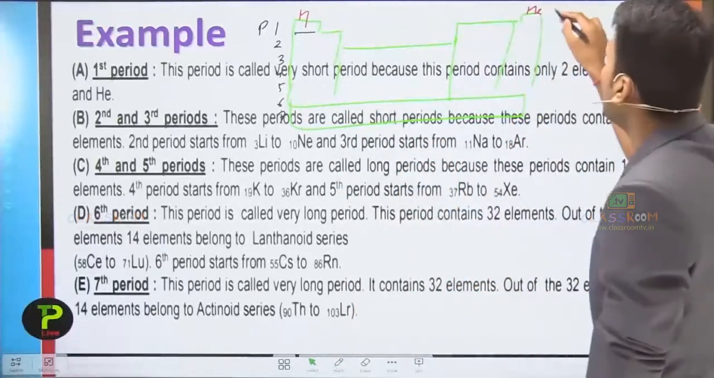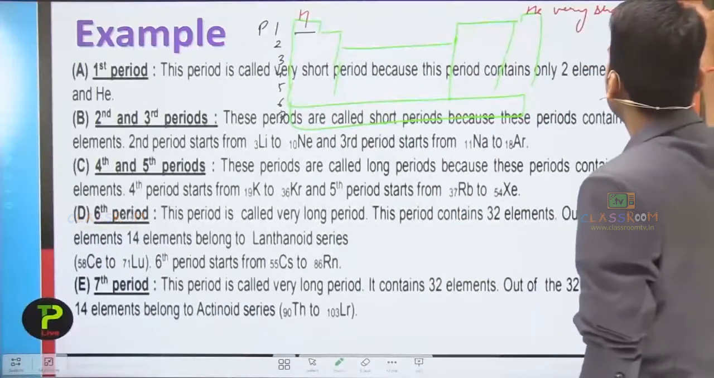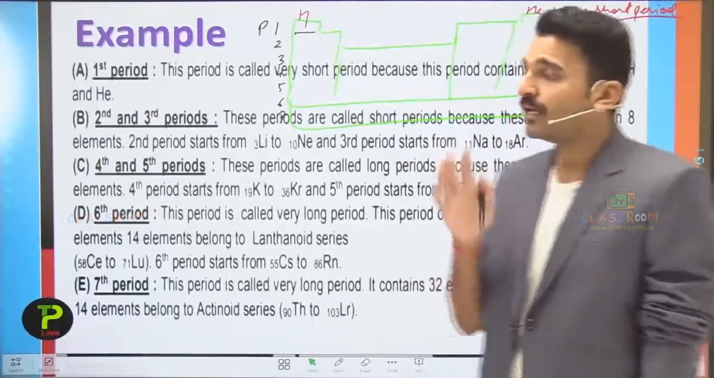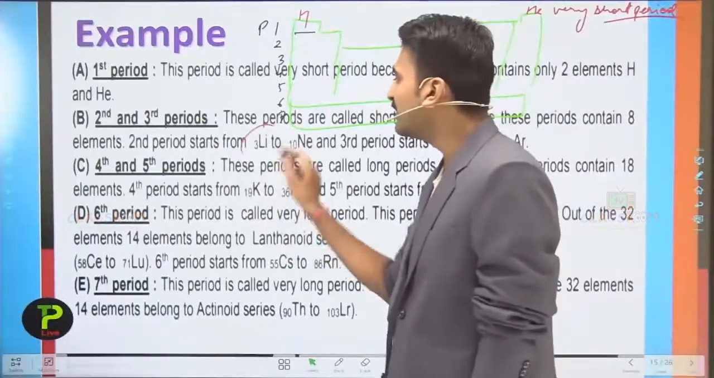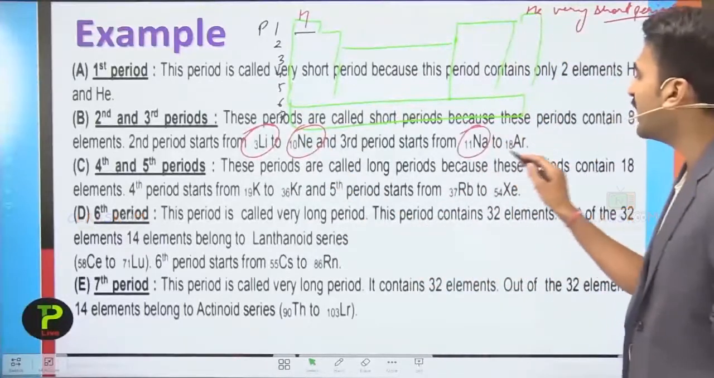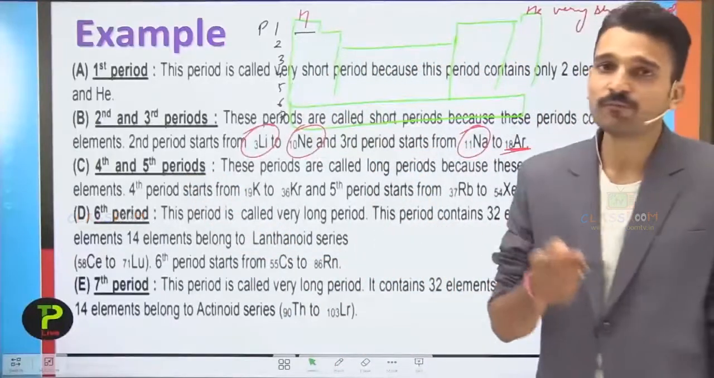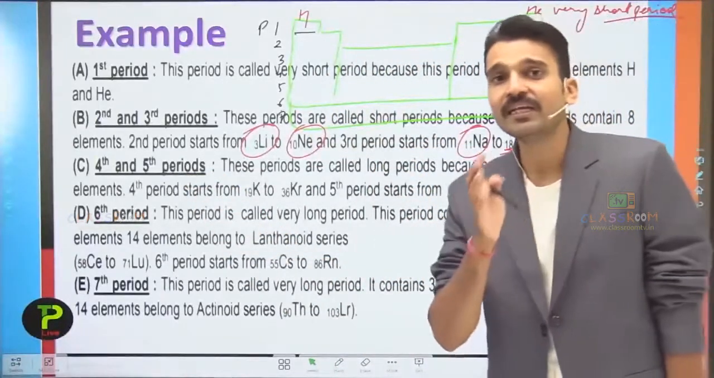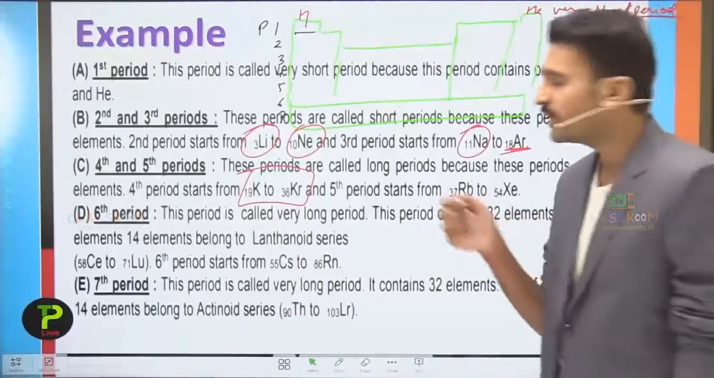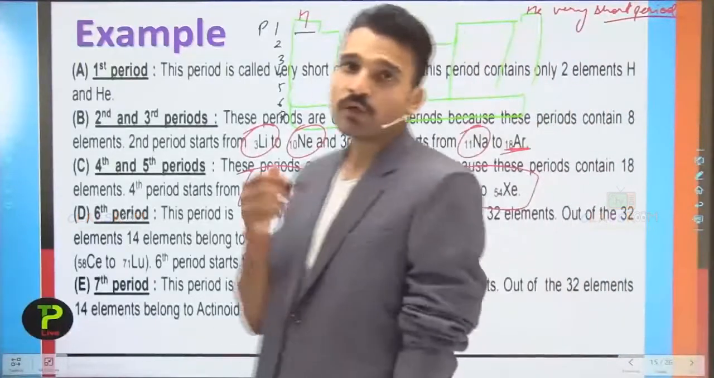So it is called a very short period. Moving to the second and third periods, they consist of a total of 8 elements. The second period starts from lithium and ends at neon, while the third period starts from sodium and ends at argon. The fourth and fifth periods both contain 18 elements. The fourth period starts from potassium and ends at krypton, while the fifth period starts from rubidium and ends at xenon, which is a noble gas.